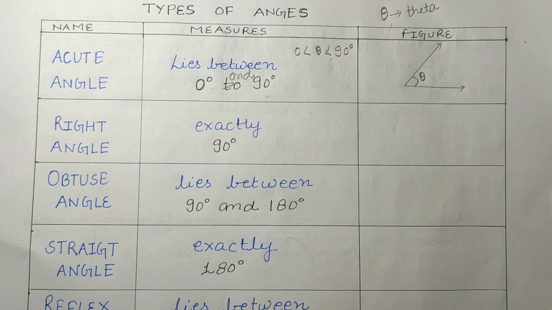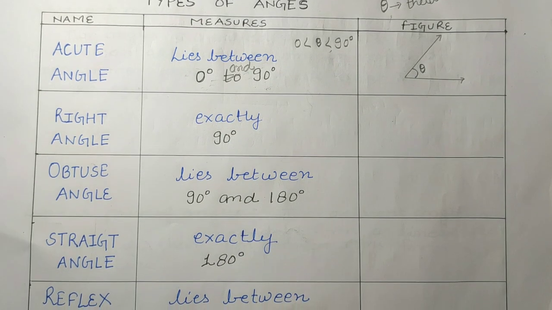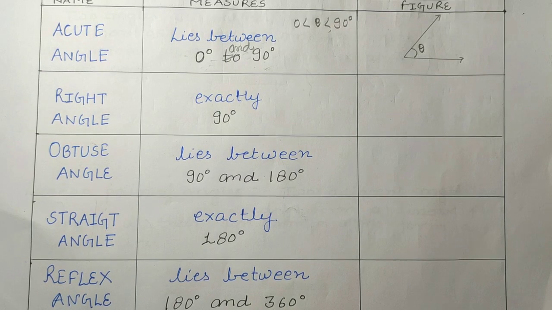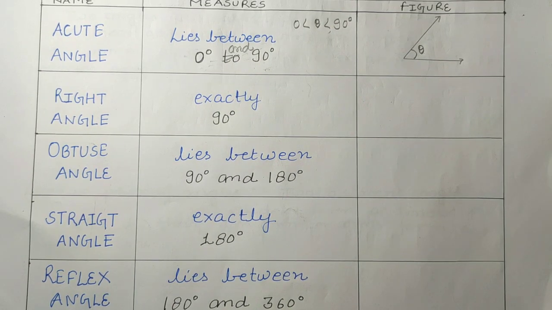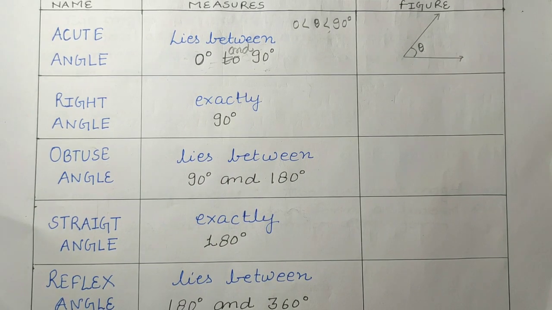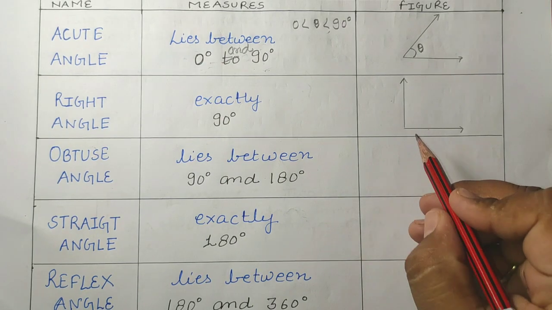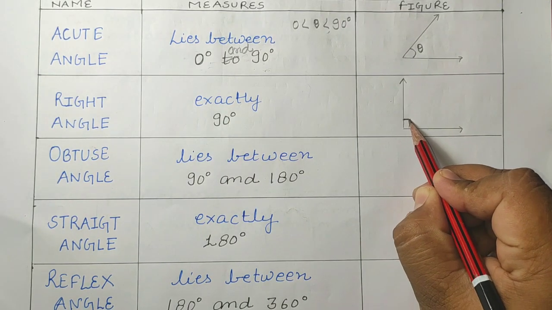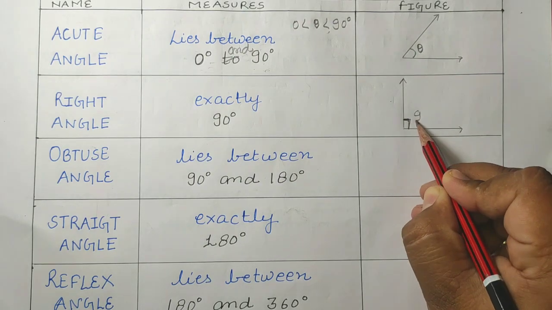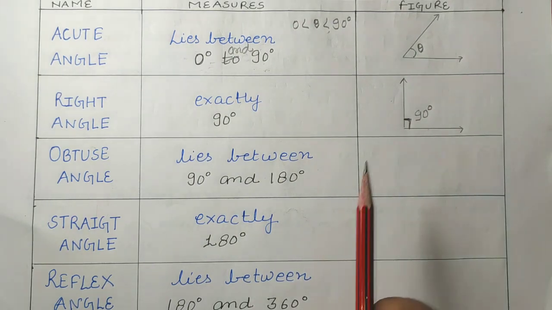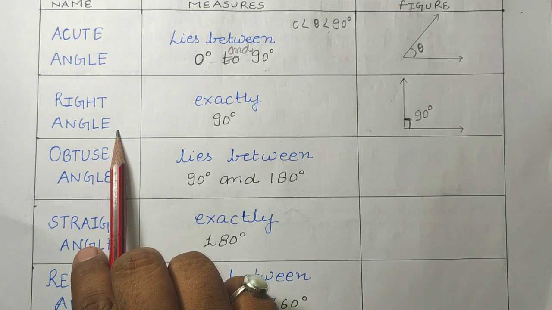Now the second type is right angle. So right angle, as I have told you 2 times, what is right angle? The angle which is exactly equal to 90 degree. Okay, and its figure will be like this. And the angle between these two is what? 90 degree, and this type of angle is known as right angle.